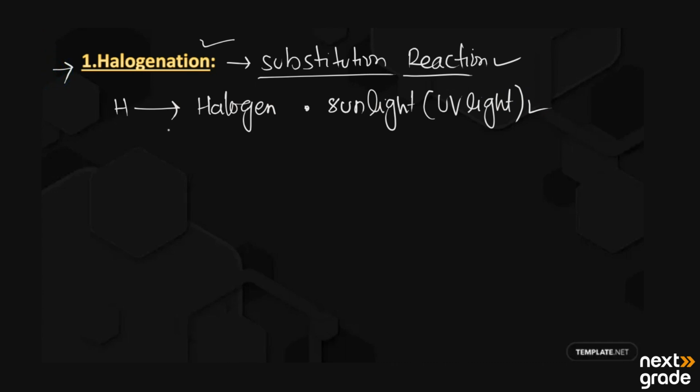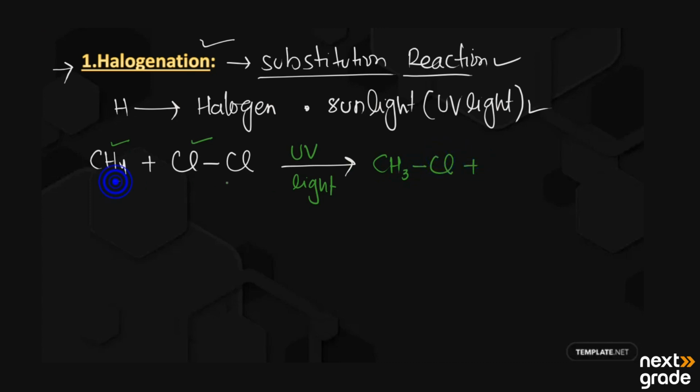For example, methane, CH4, reacts with chlorine, Cl2, in the presence of sunlight, that is UV light, and undergoes the substitution reaction where one hydrogen is replaced by chlorine. So we get the product CH3Cl plus HCl. This is known as methyl chloride or chloromethane.